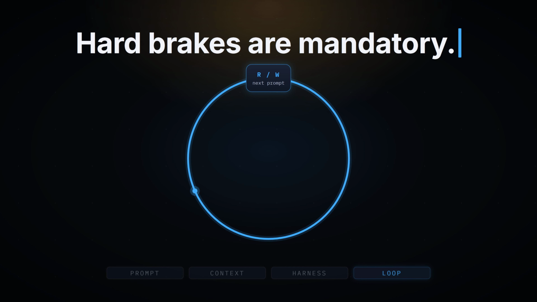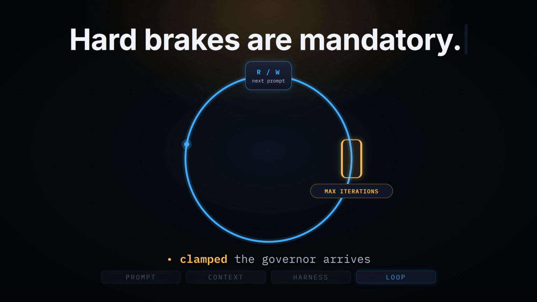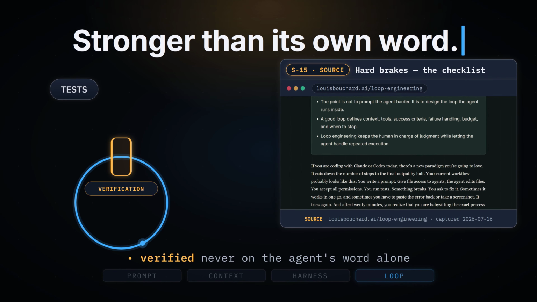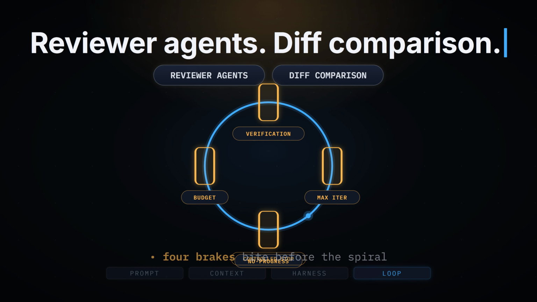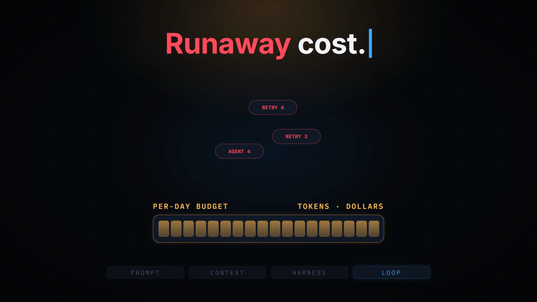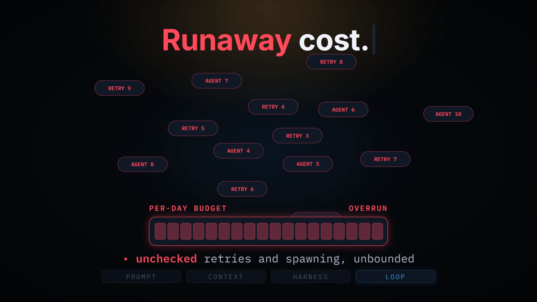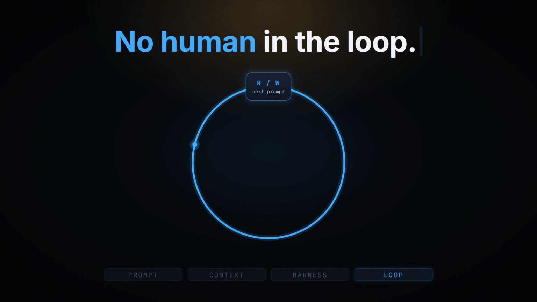Hard breaks are mandatory. A maximum iteration count, no progress detection, a per-day budget in tokens or dollars, and verification stronger than the agent's own word, through tests, type checks, reviewer agents, or diff comparison. Without them, unchecked retries and subagent spawning become runaway cost. One example is a World Cup website that checks hourly for match updates, and, on its own, finds and fixes user-reported bugs. No human in the loop.